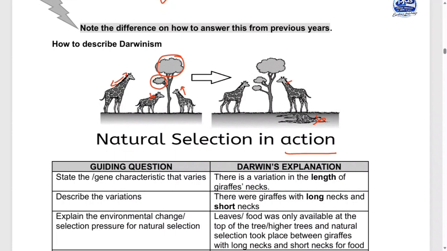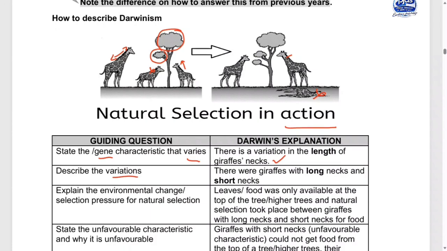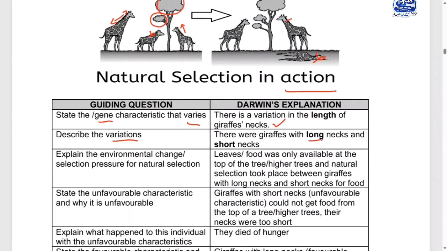You get my point? So now, here they say, state the gene characteristic that varies. Okay? It means the gene that makes these giraffes to be different. It is the length. So that is why we say that there is a variation in the length of the giraffes' necks. Describe the variation. There were giraffes with long necks and short necks.